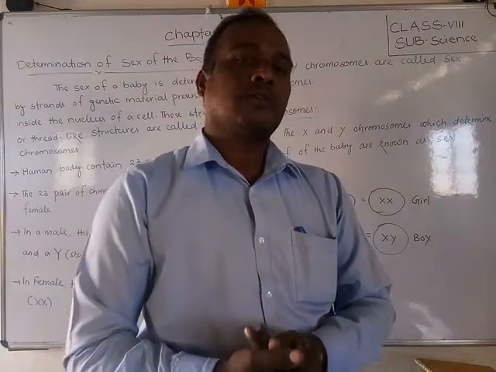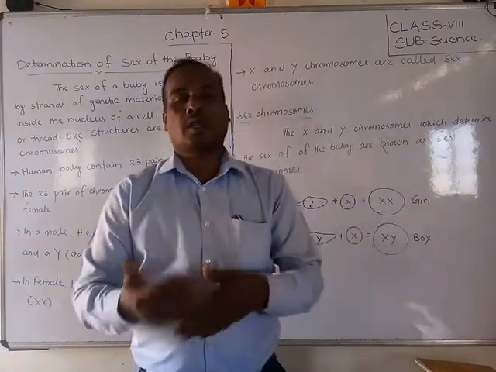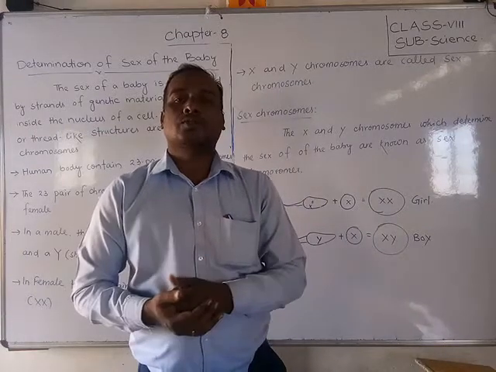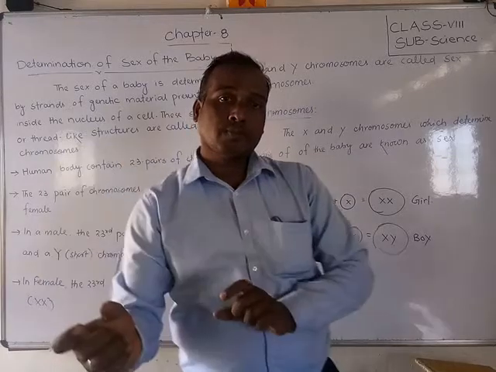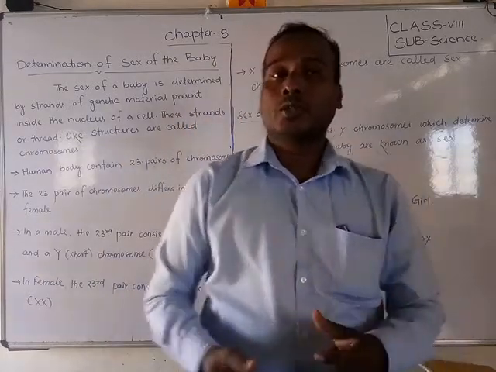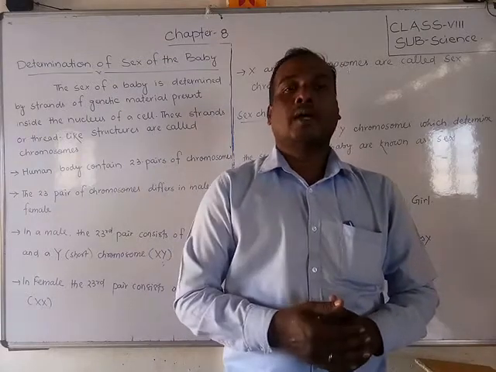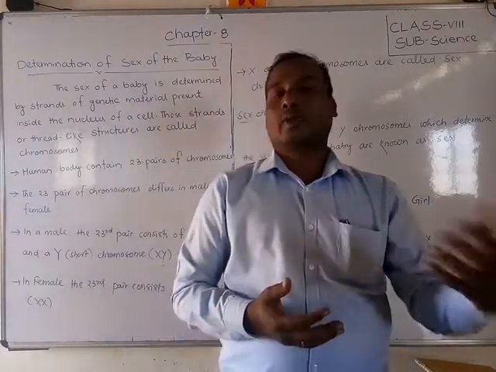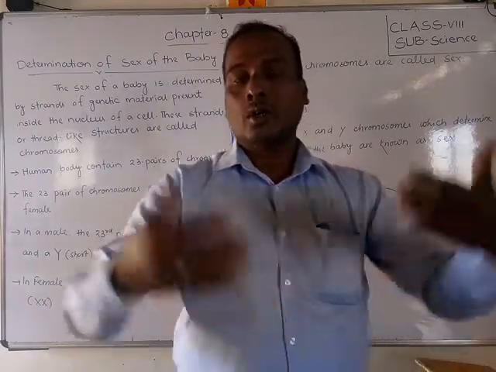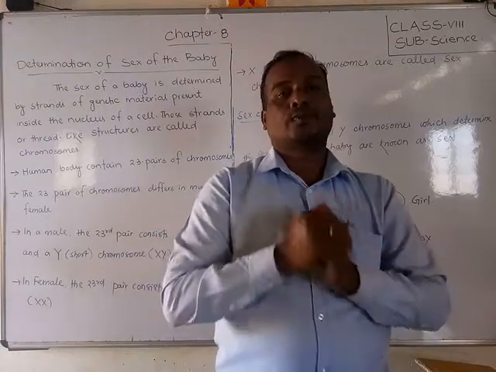That zygote develops into the embryo, and slowly after 9 months the child is born. The sperm comes from the father, and the ovum is in the mother. When both combine, they form the zygote and then the child.